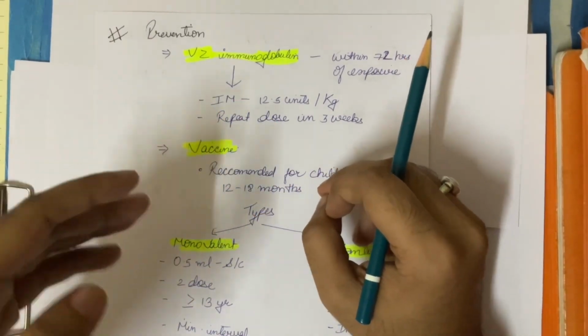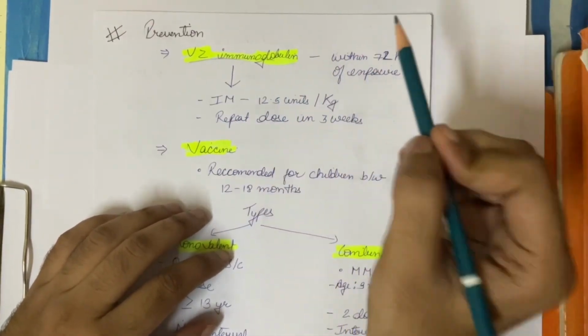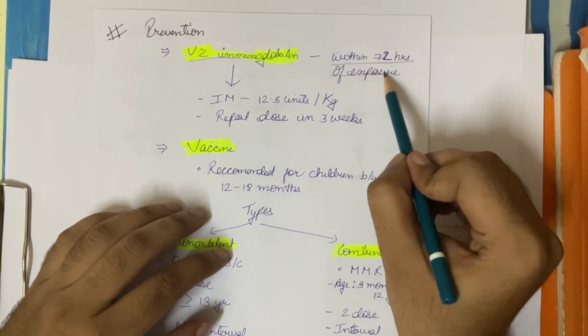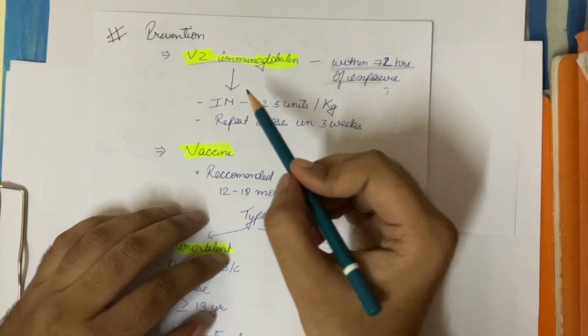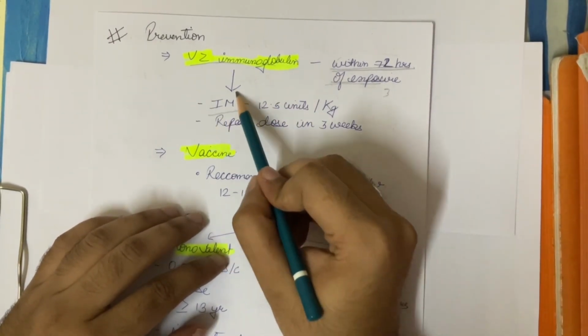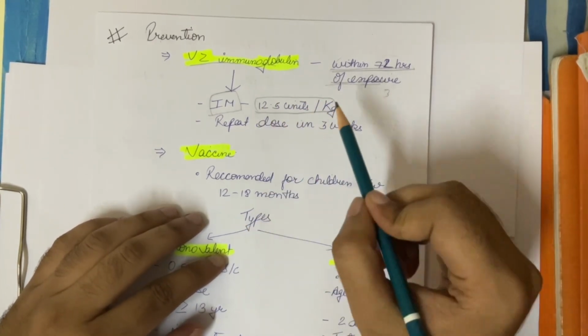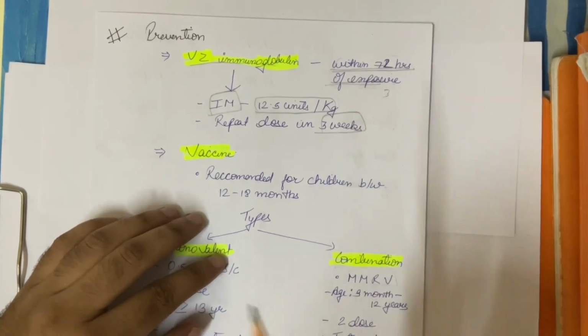Now let's truly dive into the prevention of the disease. First of all, varicella zoster immunoglobulin. We have to give this immunoglobulin within 72 hours of exposure, that is almost 3 days. And we have to administer this intramuscularly, and the dose is 12.5 units per kg. Then we have to repeat this dose after 3 weeks.